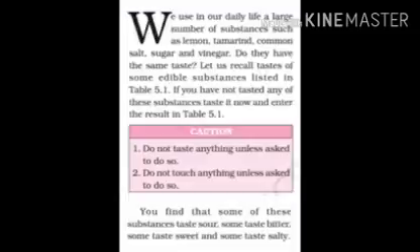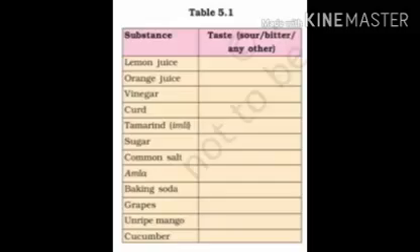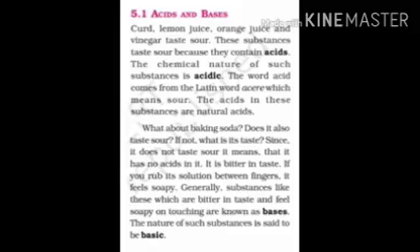You must have eaten a variety of dishes, fruits, vegetables, soft drinks, etc. Also, you must have tasted a number of substances like lemon, tamarind, salt, sugar, vinegar. Some of these substances taste sweet, some are salty, some are bitter and some are sour. Here in this table, you can mention the taste. And why did I mention these eatables? Because in this chapter we are going to learn about acids, bases and salts. Some of our eatables are acidic, some are basic and some are salts.